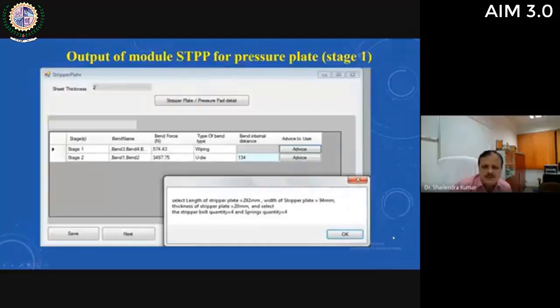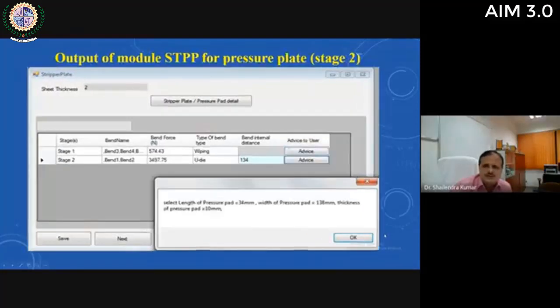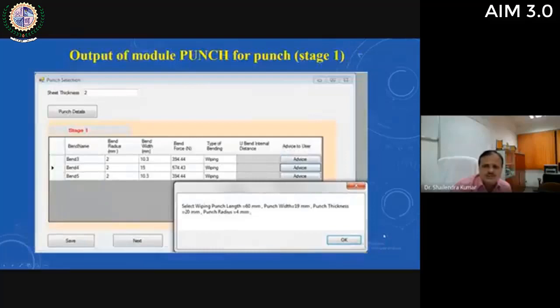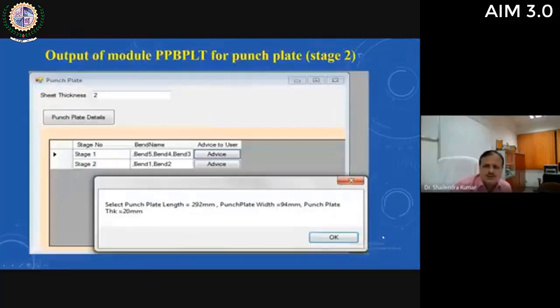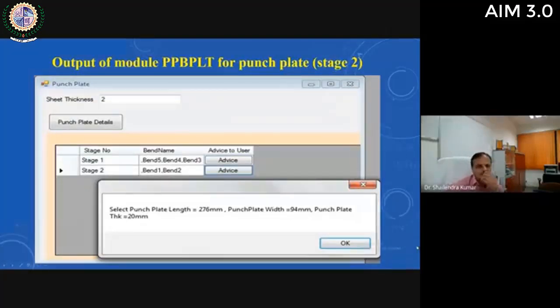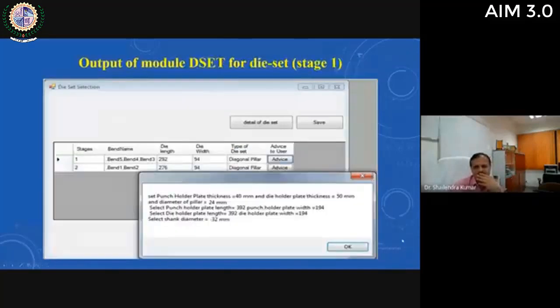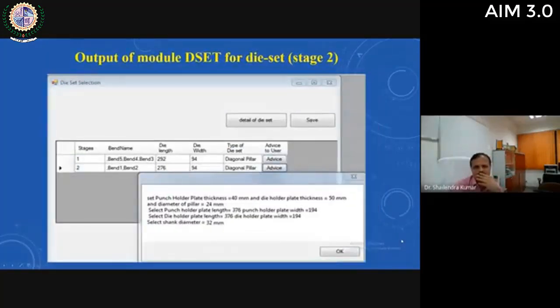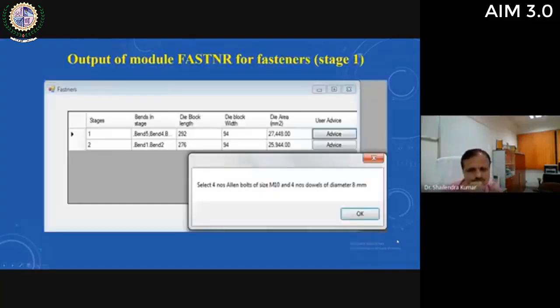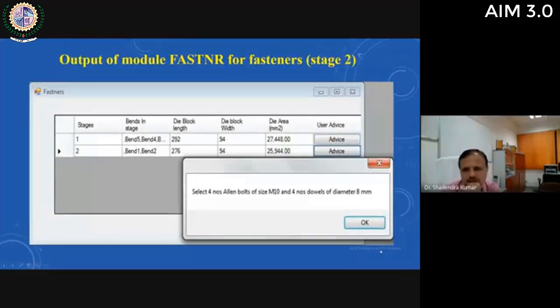Then pressure plate, you can see these are the advices generated by the system. Stage 2, then punch for stage 1, punch for stage 2, then punch plate for stage 2. So these are the different advices generated by the system one by one, and all these outputs are stored in some database files. And this is for fasteners for stage 1 and for stage 2.